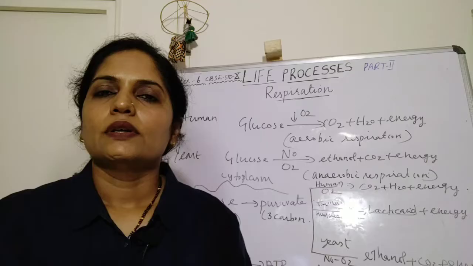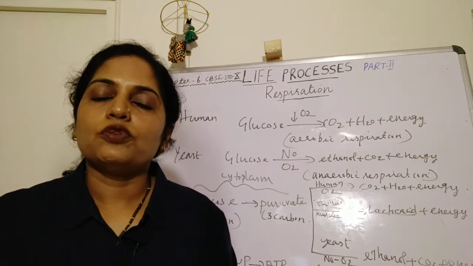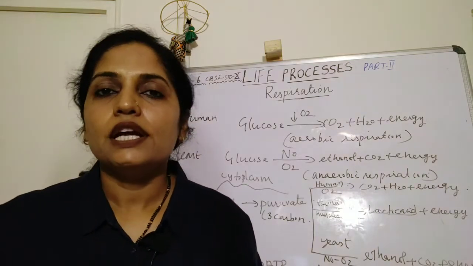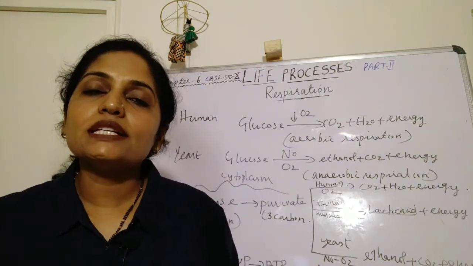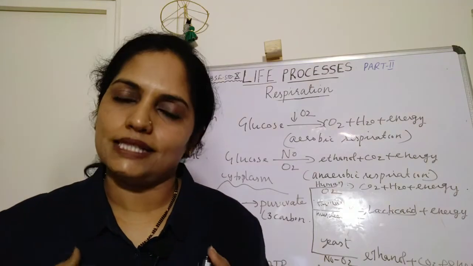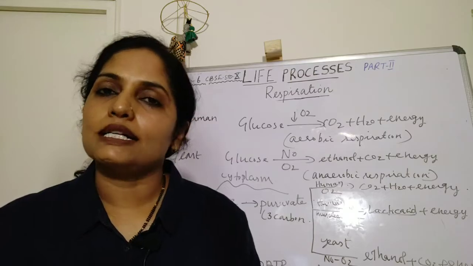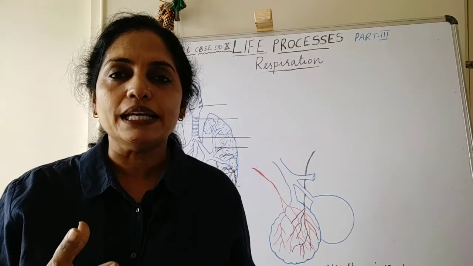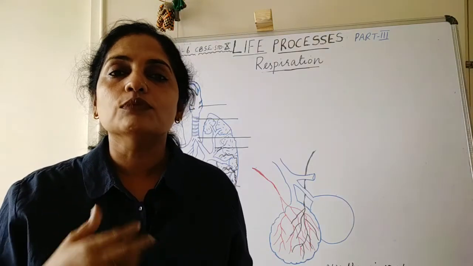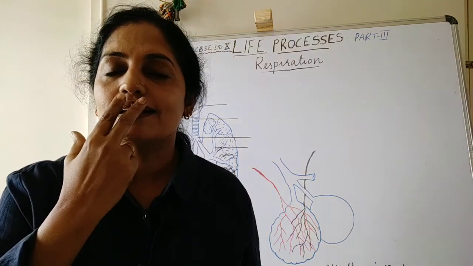Is it clear? Organisms that perform aerobic respiration need to ensure sufficient intake of oxygen into the system. Human being performs aerobic respiration. In human being, air is taken into the system through the nostrils.